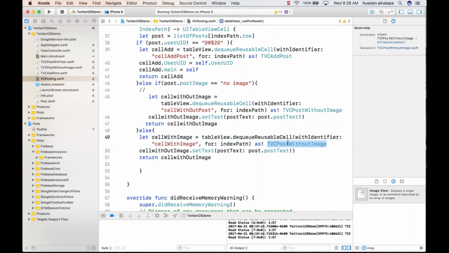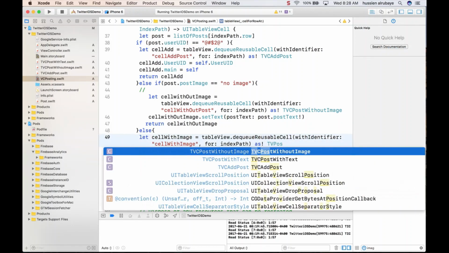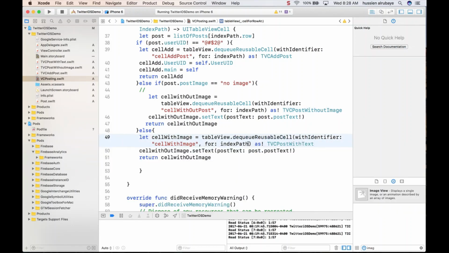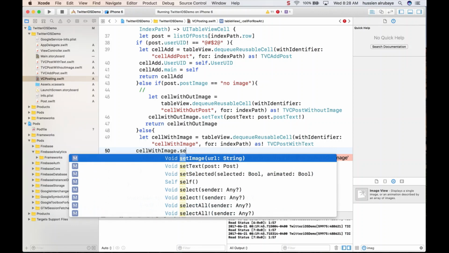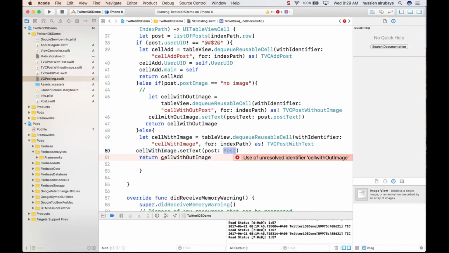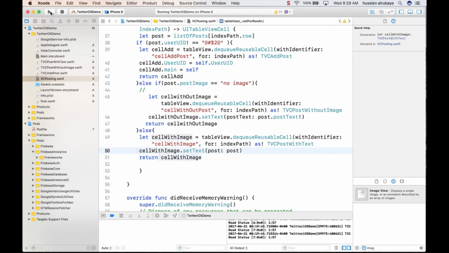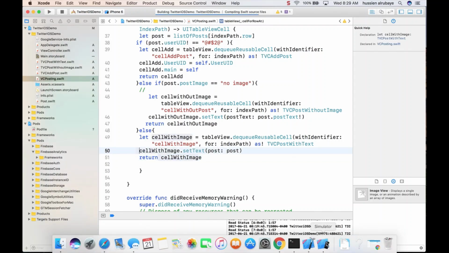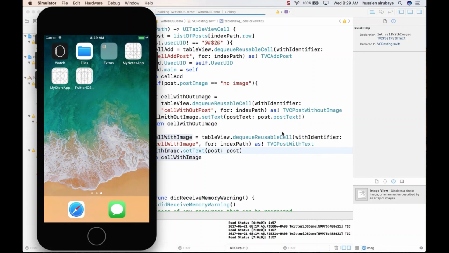So it should be part TV post with text. I don't know why I named it post with text the wrong way. Then should say, hey, this one dot set text. I said in the post, whatever post I have here, just send the post for them. Then return, and bam, you will be done. You'll be all set. So now let me run and see if you will be able to load the images for us or not. So let me see and test.